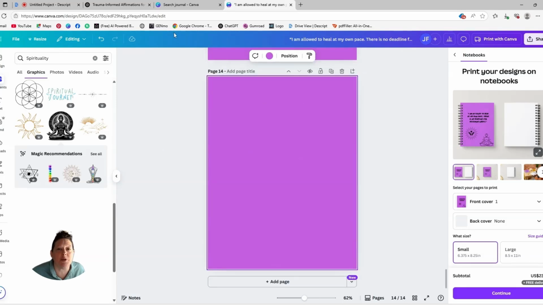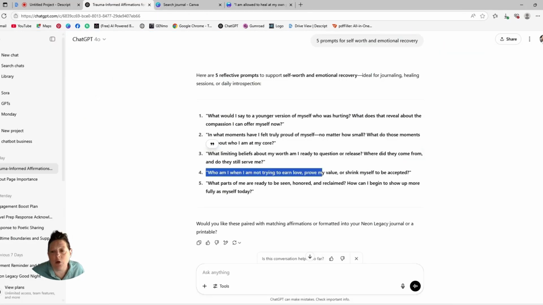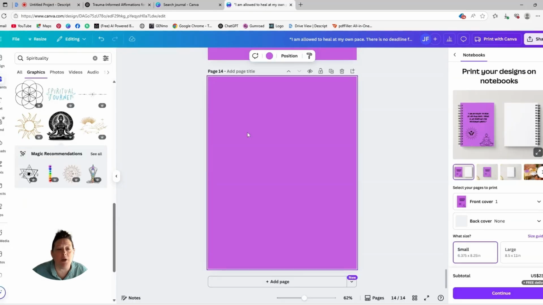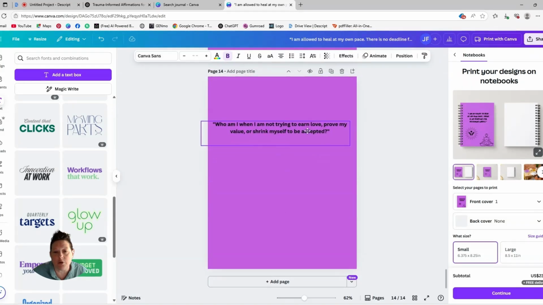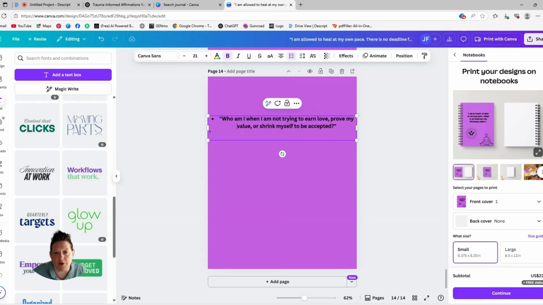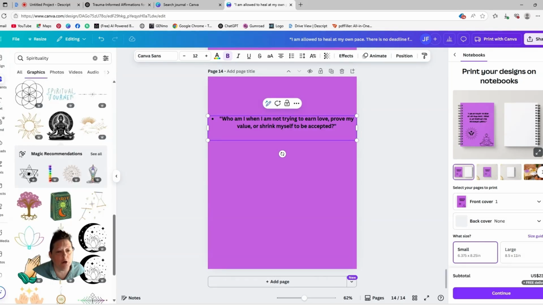And again, guys, I'm not really spending too much time trying to dial it in, because I just want to show you guys literally how easy it is to create a journal that you can sell on Gumroad, or you can sell on Amazon, or create your own space. If you're a coach and stuff like that, that's a perfect opportunity to really connect with folks as well. And if there's ever a value in there that you don't want to see, you can just hit the backspace and it'll take care of that for y'all.